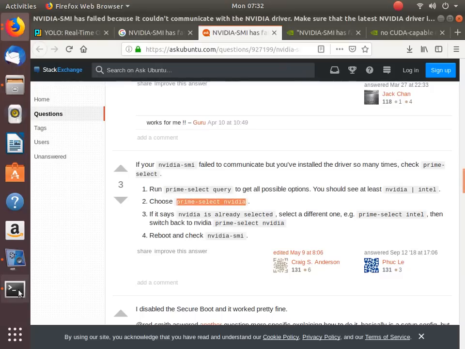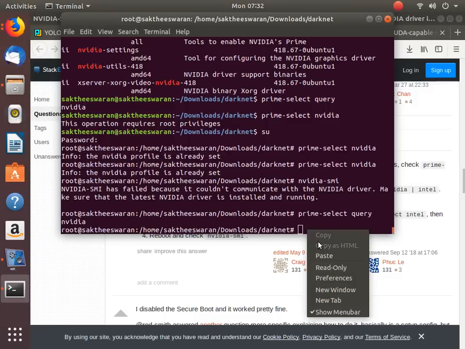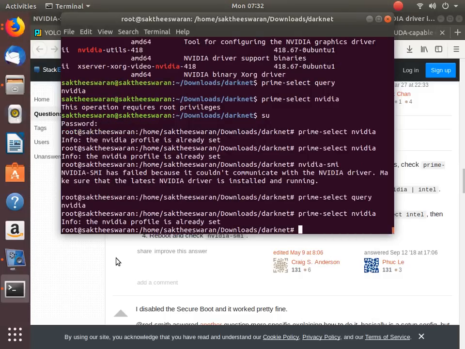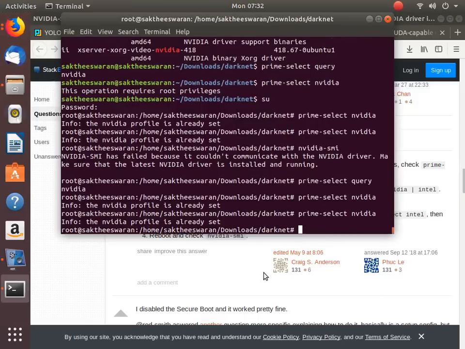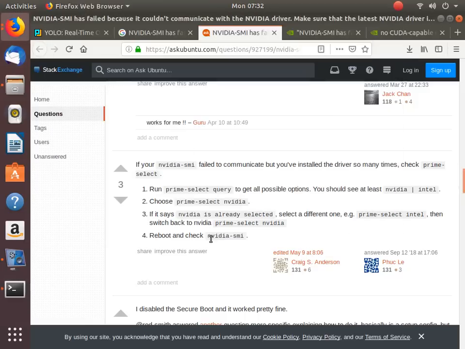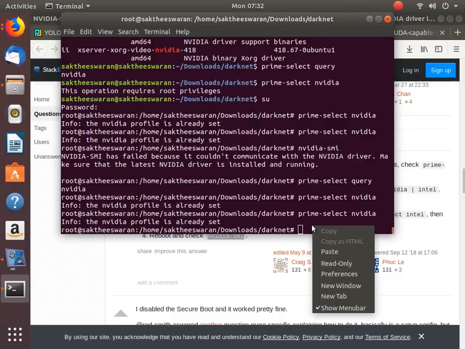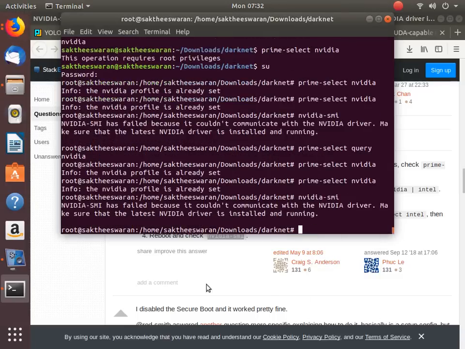Okay, it's already set. Then you have to reboot. Sorry, I have not rebooted the system. Sorry for that. Then we run nvidia-smi. So let's hope this works. Okay, let's reboot the system.